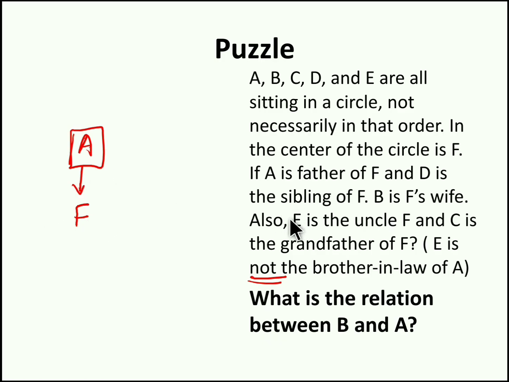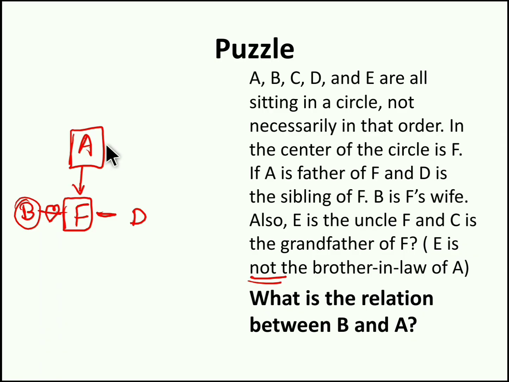And next thing, D is sibling of F. So both are from same generation gap. B is F's wife. Since B is wife, that is female, F should be male. So B is wife of F. You can put any symbol as per your wish.